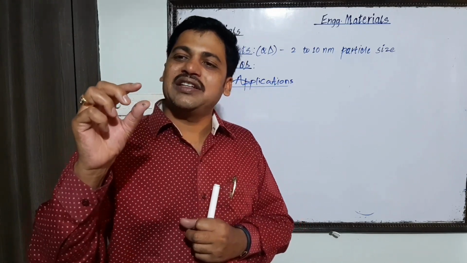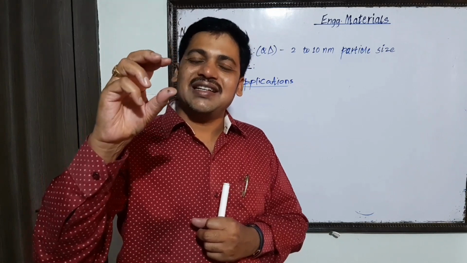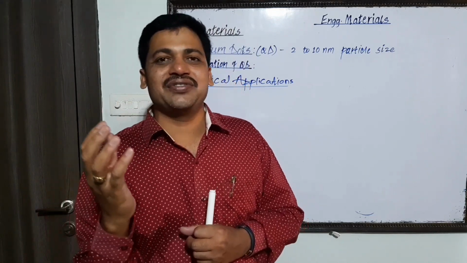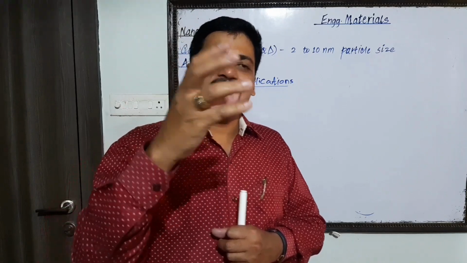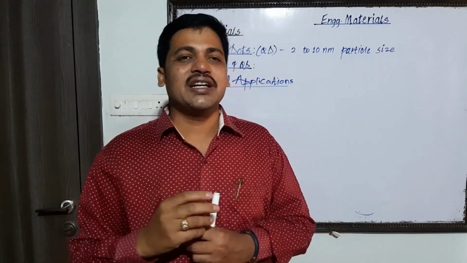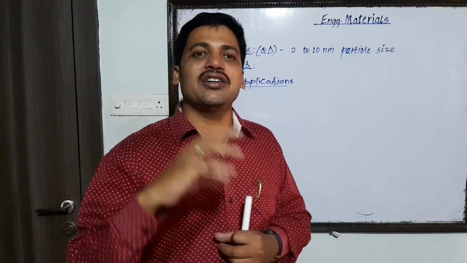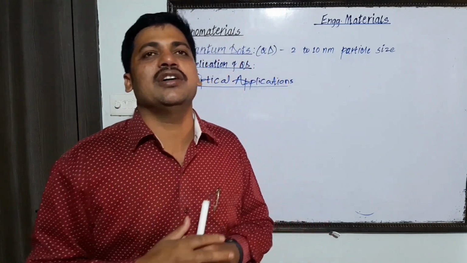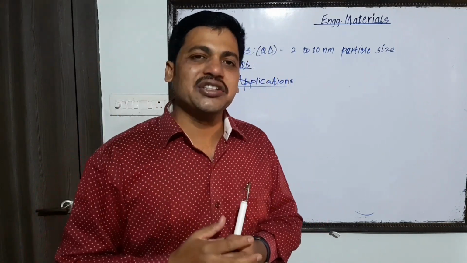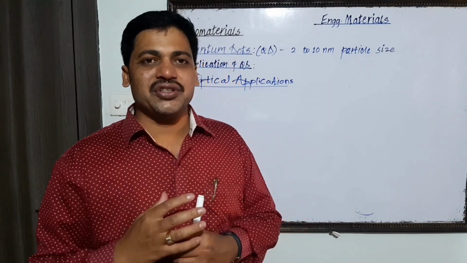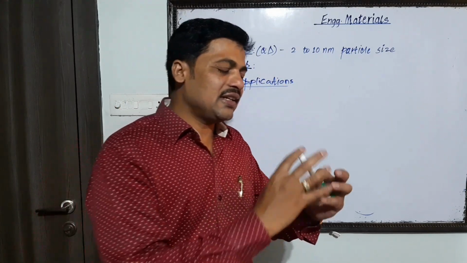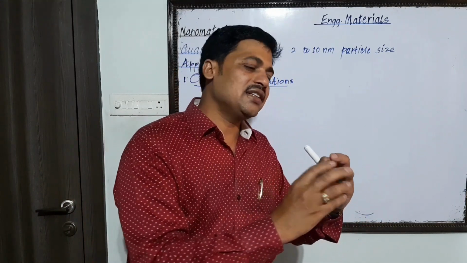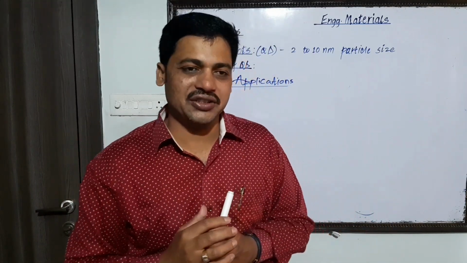If the quantum dot has a higher size, its color is different. We already discussed this property. In the case of cadmium selenide, the larger the particle size of the quantum dot, the more it emits red color radiation. But if the particle size is smaller, it emits blue color radiation.